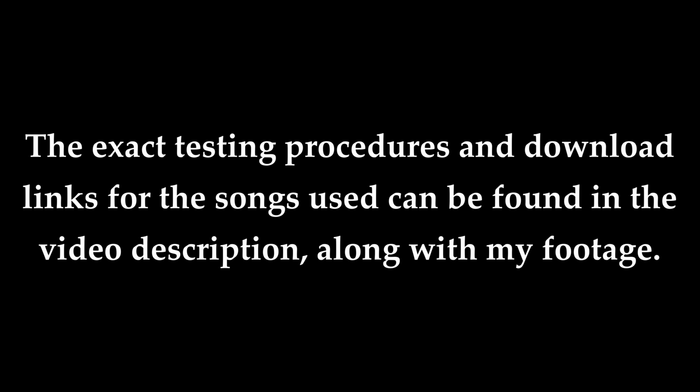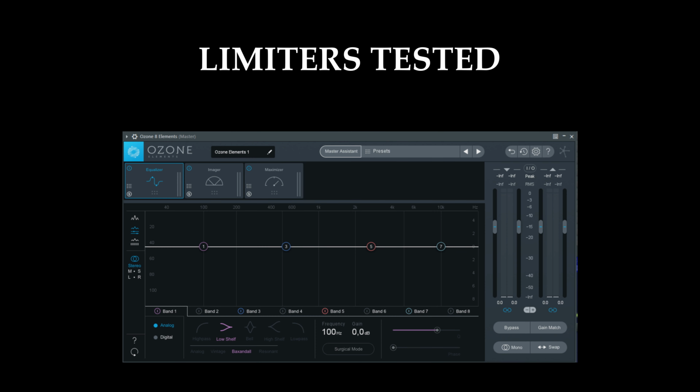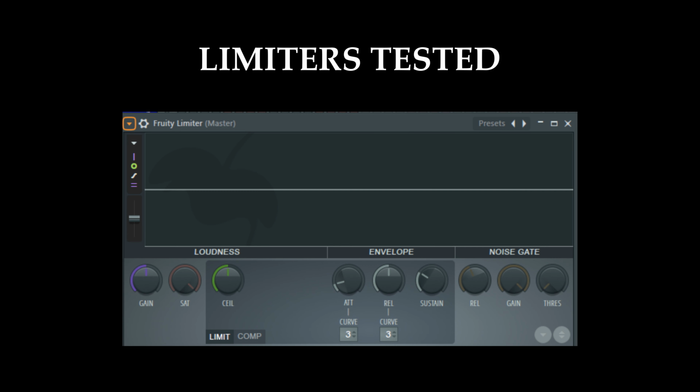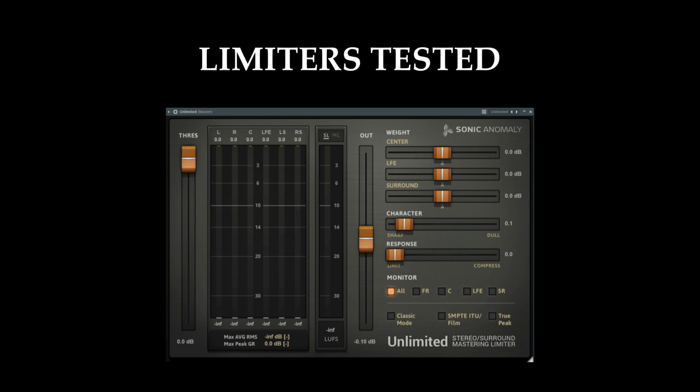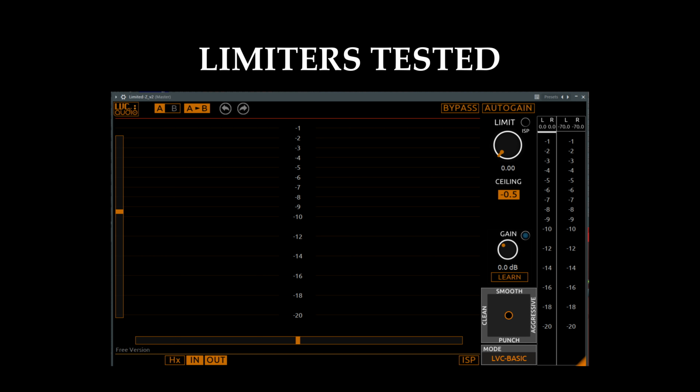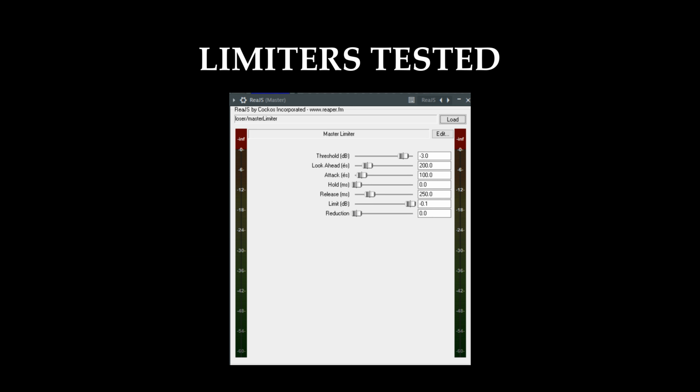The limiters tested were Vlad G's Limiter No. 6, Ozone 8 Elements, Loudmax, Image-Line's Fruity Limiter and Maximus, Kilohertz Limiter, Sonic Anomalies Unlimited, LVC Audio's Limited Z, and the Loser Mastering Limiter from Raya.js.